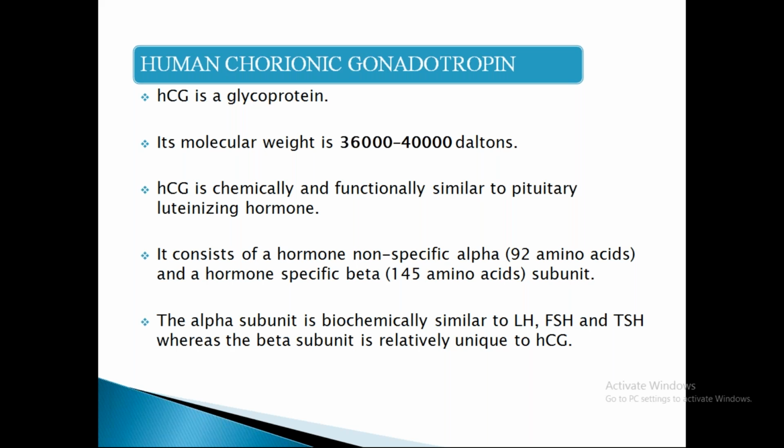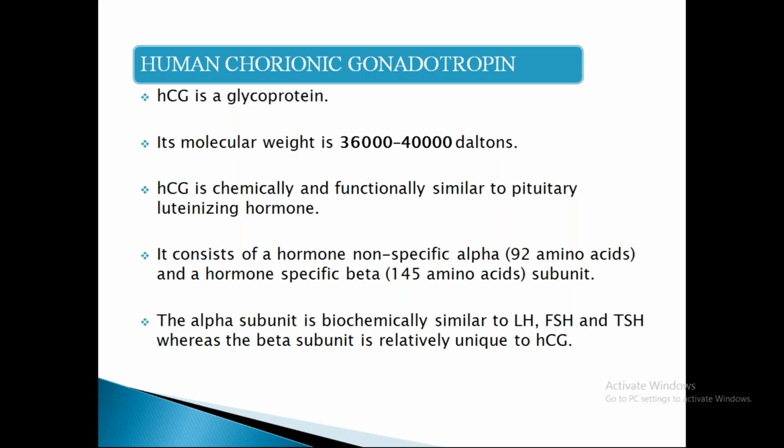So the alpha subunit is biochemically similar to LH, FSH, and TSH, whereas the beta subunit is relatively unique to HCG, and this is the beta subunit where we actually measure and go for a qualitative and quantitative analysis for diagnosing the presence of HCG hormone.